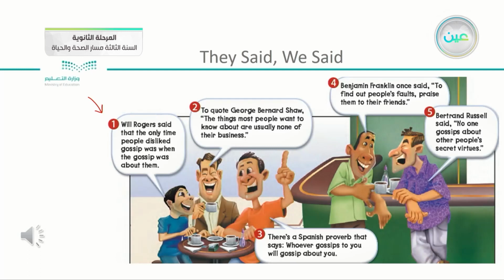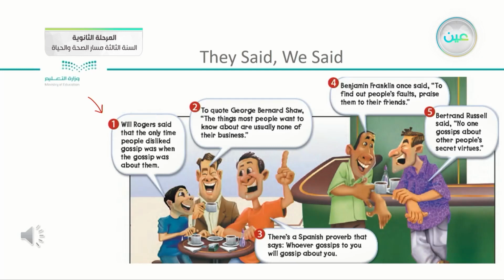George Bernard Shaw is a writer, an Irish writer. The things most people want to know about are usually none of their business. Okay, now we have 2 ways of quoting or reporting other people's speeches.